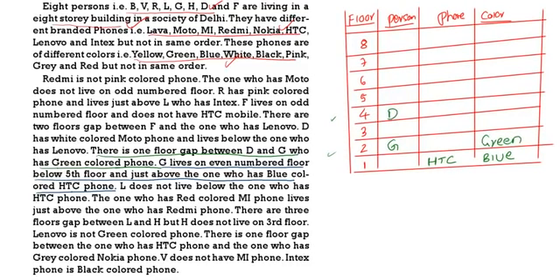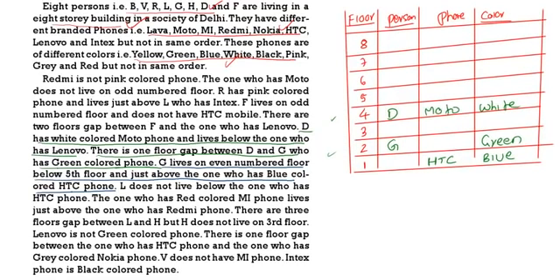See the next one, regarding D. D has a white colored Moto phone and lives below the one who has Lenovo. Lives below Lenovo means Lenovo can come on 5th, 6th, 7th or 8th.